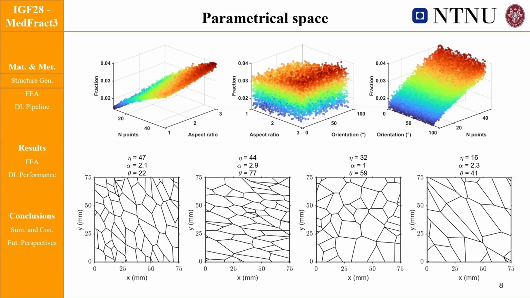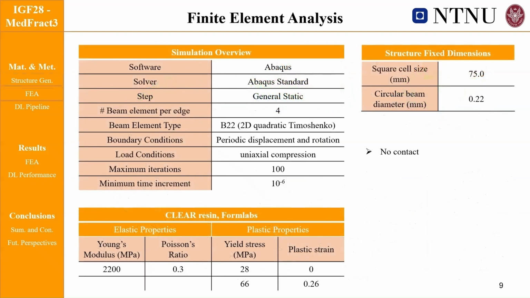We are interested in the volume fraction as it is a key descriptor of the mechanical properties, as mechanical properties scale at least linearly with decreasing volume fraction, and this is known as the Gibson-Ashby upper bound. As expected, the volume fraction correlates strongly with the number of seeds and also a little bit with the aspect ratio. Finite element analyses were carried out in Abaqus Standard using general static.